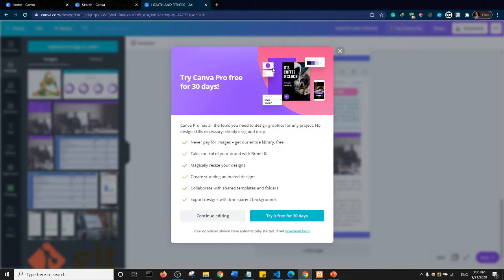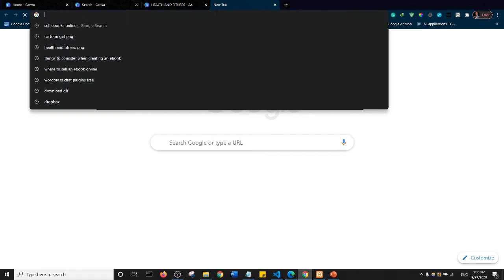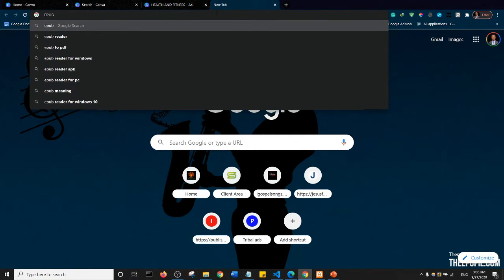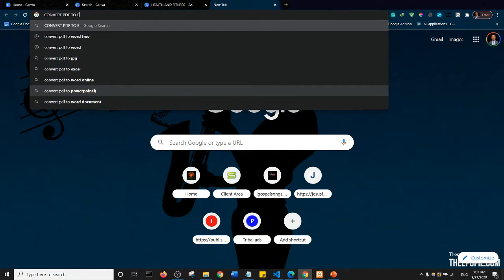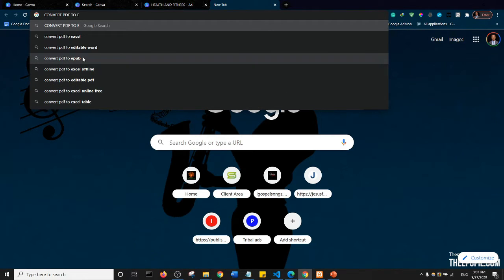Let's get on with the lecture. Having downloaded your ebook in a PDF format, you want to make sure that the ebook is converted to a format that is acceptable by the platforms that you publish it on. For example, there's the EPUB format. I think that's the format you publish your ebook in on Amazon Kindle. If I want to convert my PDF ebook to EPUB format, all I need to do is search for convert PDF to EPUB.